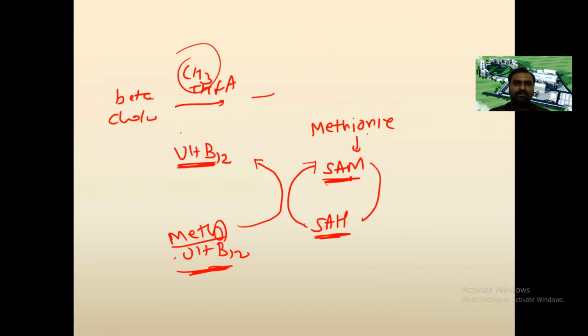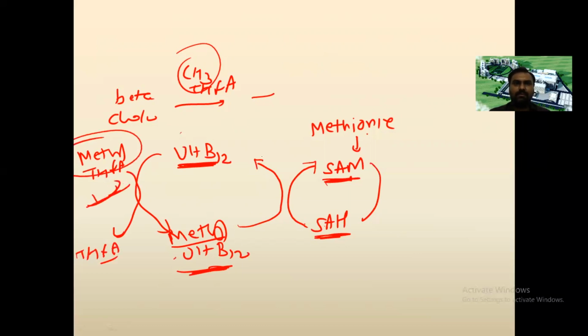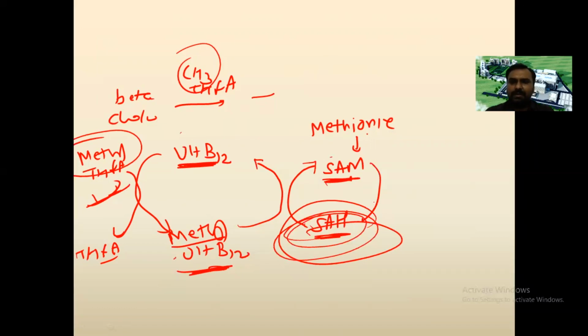And from where does this vitamin B12 get the methyl group? From methyl tetrahydrofolic acid, which itself is converted to tetrahydrofolic acid. If this methyl tetrahydrofolic acid is not there, then the conversion of homocysteine to methionine will not take place, and it will lead to homocystinuria. So this is how one carbon metabolism takes place.